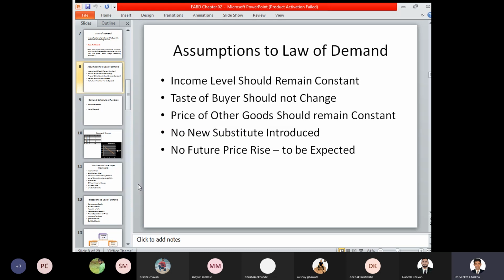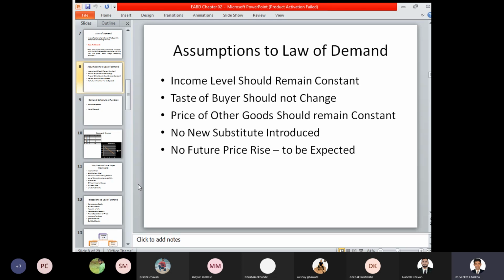Now moving to the assumptions of the law of demand. The law of demand is based on certain assumptions, and only if those assumptions are fulfilled can we identify or study whether the demand for a particular product is increasing. First, the income level should remain constant. Whatever the income level of the people is, say rupees 5 lakhs, for the period you are calculating the law of demand, whether 3 months, 6 months, 1 year or 5 years, the income level of the people must remain stable in the particular economy. Second, the taste of the buyer should not change.